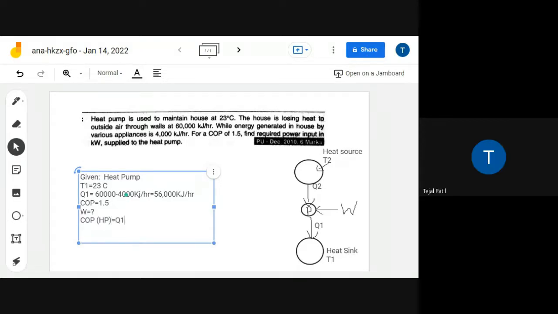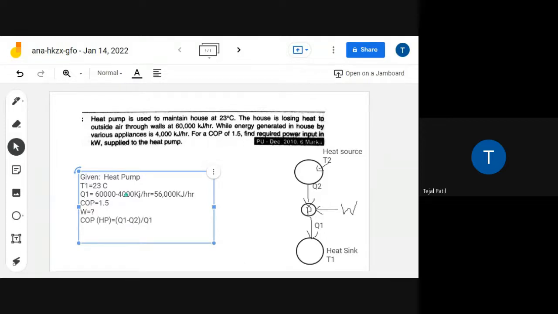Q1 minus Q2 upon Q1. Is it correct? Yes, ma'am. पक्का? Q2 minus Q1. फिर से थिंक करो. What is COP is? COP क्या है? What is COP?